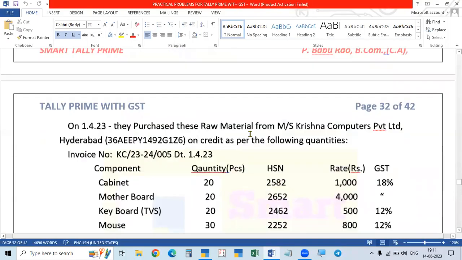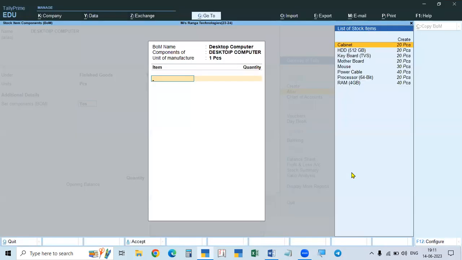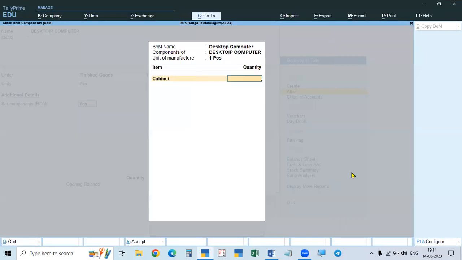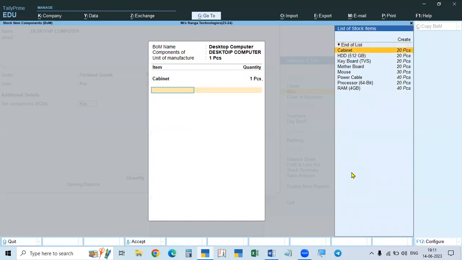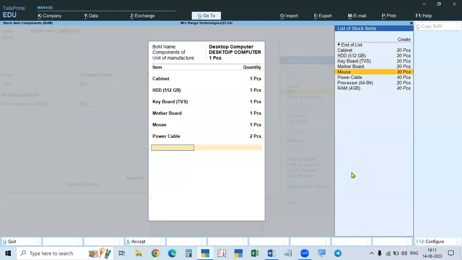See here, the material required is one each of all the raw materials, only one quantity is required, but only RAM and power cables, 2 required. So now we can select from there. Cabinet, 1. Next, HDD, 1. After that, keyboard, 1. After that, motherboard, 1. After that, mouse, 1. After that, power cables, 2. After that, processor, 1. After that, RAM required 2.